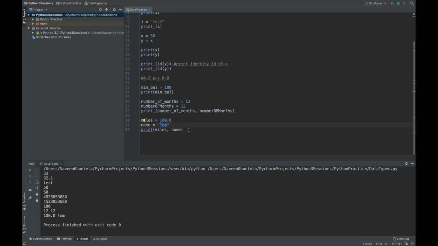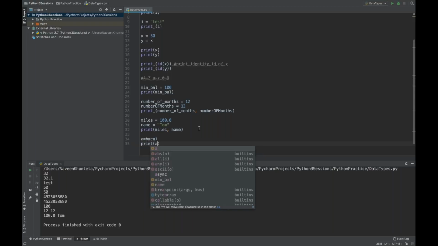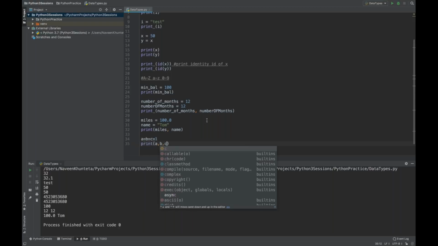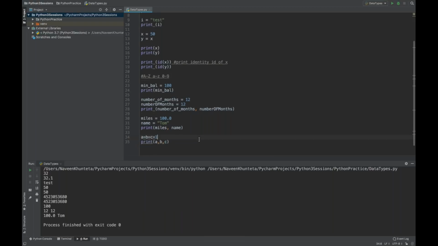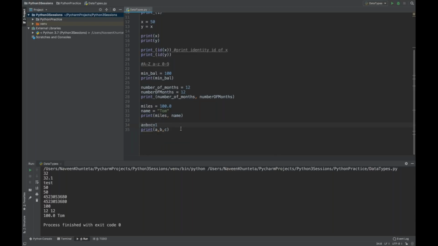Okay, multiple assignment also, guys, you can provide in Python. Just like we can use a equal to b equal to c is equal to 1. So what is the value of a, b, c? 1. So you can write like this, print a comma b comma c, right? So this is called multiple assignment. So a, b, c pointing to 1 only. So you can write like this, a b c 1.